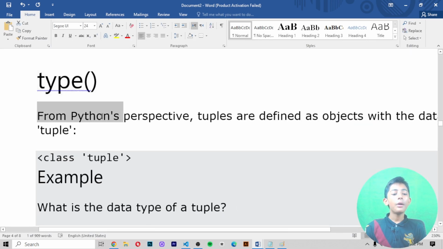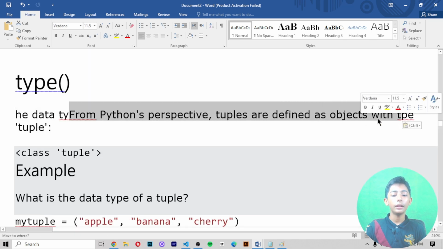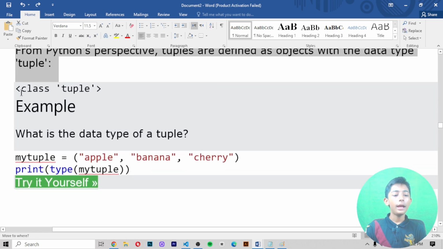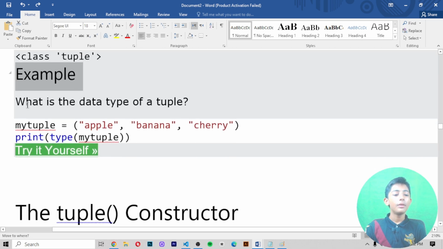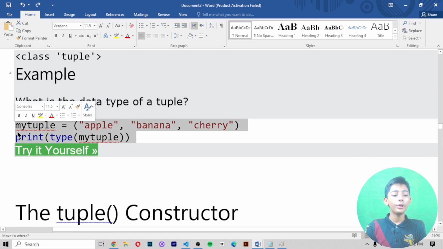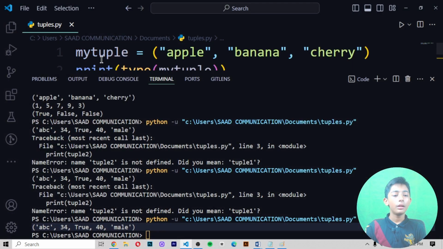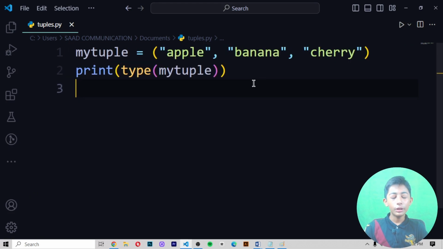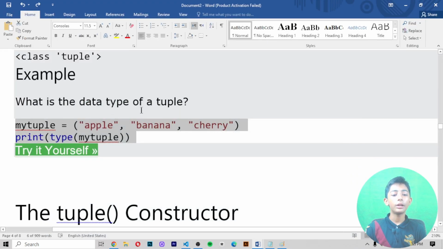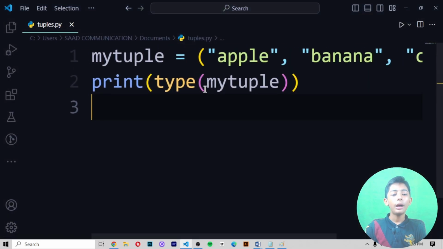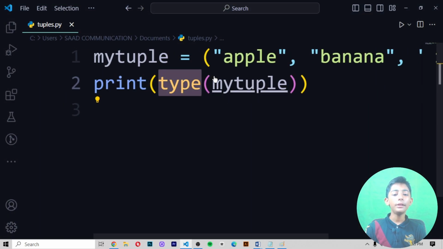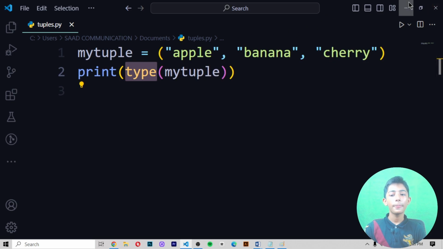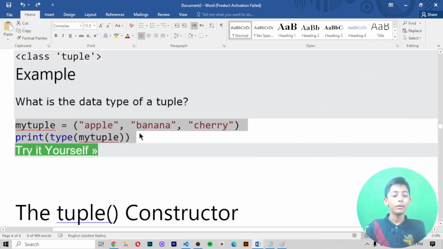Type. From Python's perspective, tuples are defined as objects with the data type tuple. Example: what is the data type of a tuple? Let me save it and it should give you class tuple. If you don't know the data type of a tuple, let me tell you how to check it. You write only the type method, and then it will tell you automatically. Then it gives me class tuple.